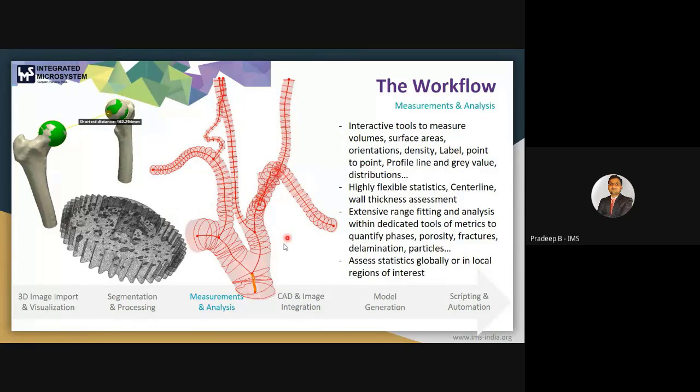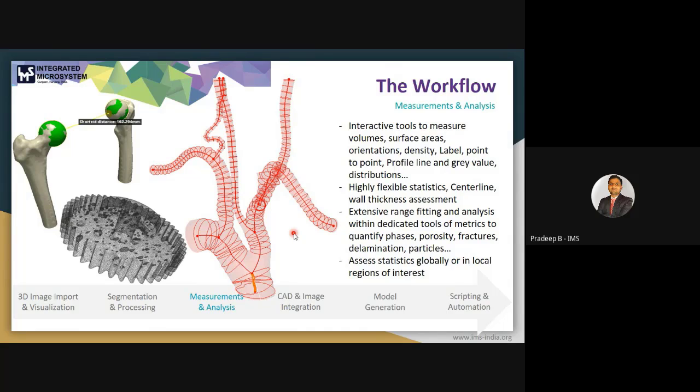This is a blood vessel. Okay, so arteries. For this, you can also get the cross-sectional areas, length, test length, number of nodes, points, radius, flow. So there are different measurements that we can take out from the medical data set.